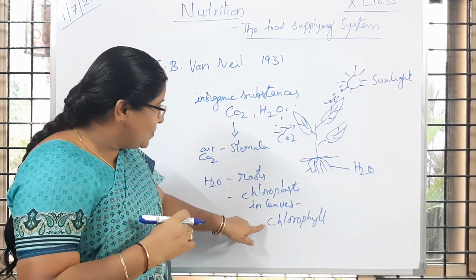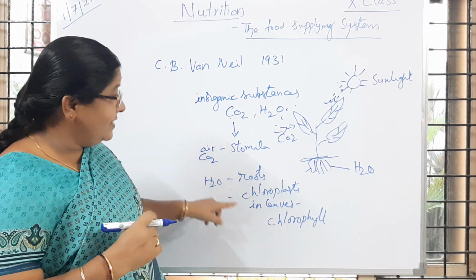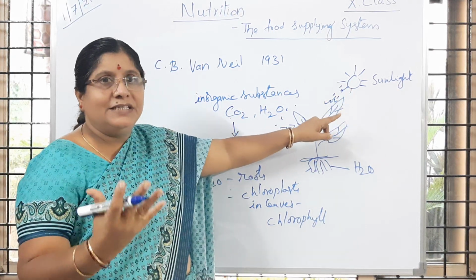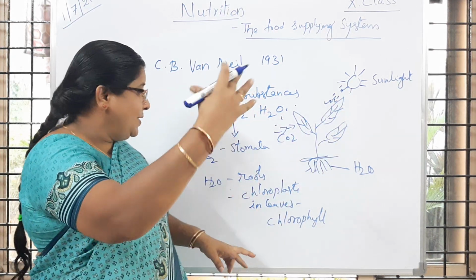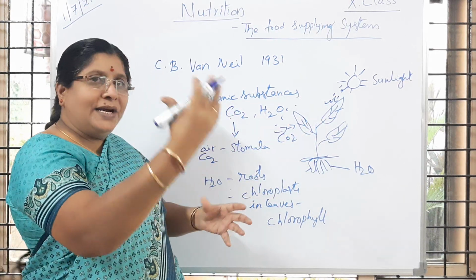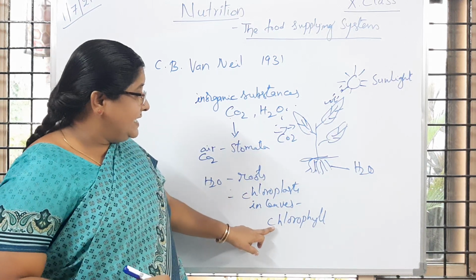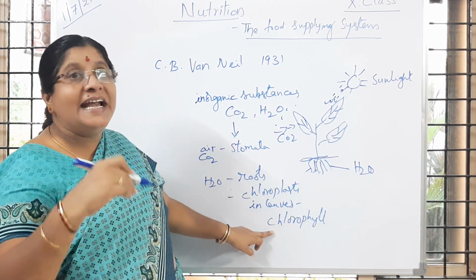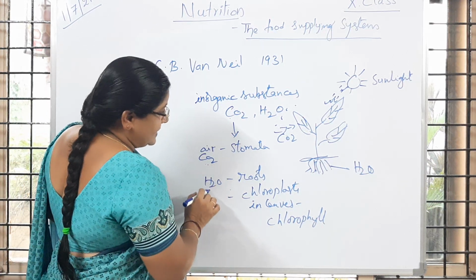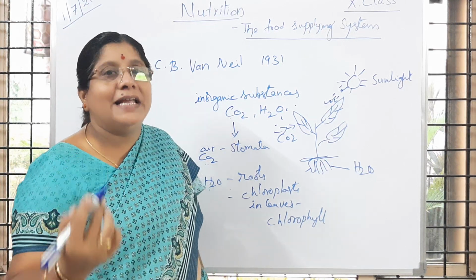So that pigment chlorophyll, and water, carbon dioxide. This sunlight energy, solar energy, whenever it is falling or hitting on the leaves, is received by the chloroplast and reaches the pigment chlorophyll, and light is getting activated and the inorganic substances like carbon dioxide and water are going to be converted to starch, which is said to be an organic molecule.